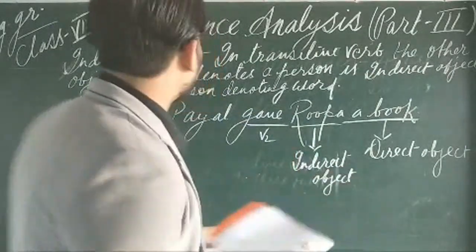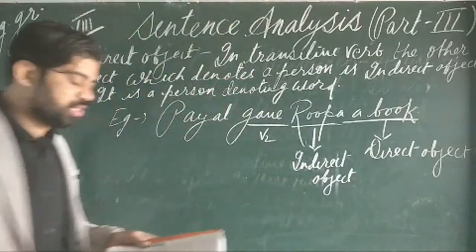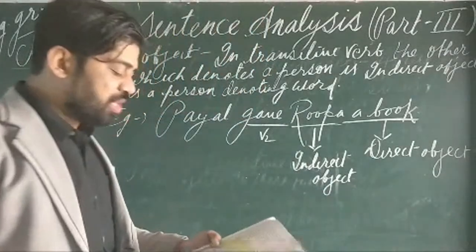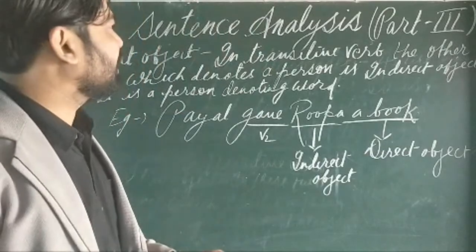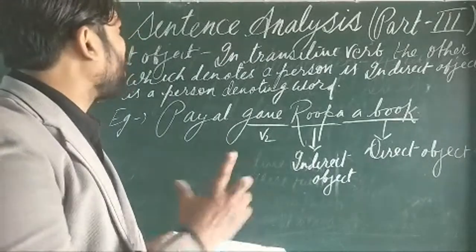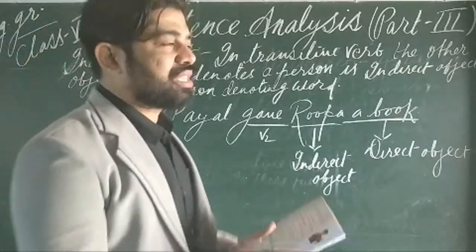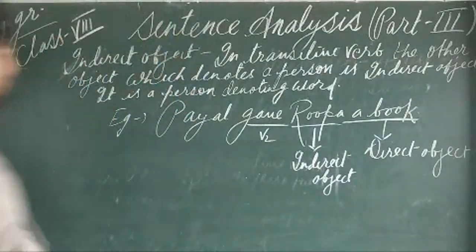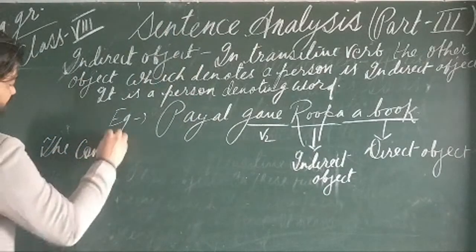So this was the topic of today, the direct and indirect object and its attributes. Now coming to the next topic, and this is the last topic, and today I think we are going to cover this chapter, sentence analysis. This part 3 is going to be the last class of this topic, and very soon after completing this we will complete the whole chapter online. So now the other topic is the complement.